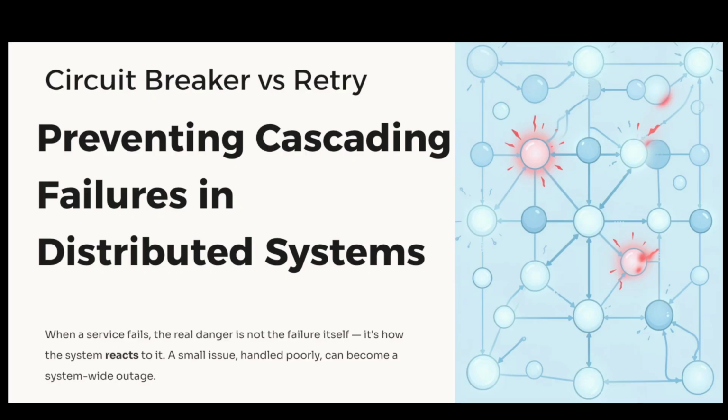Hello everyone! Today I'd like to walk through how to handle failures in distributed systems. When a service fails, the real danger is not the failure itself. It's how the system reacts to that failure. Because if handled incorrectly, a small issue can quickly turn into a system-wide outage.